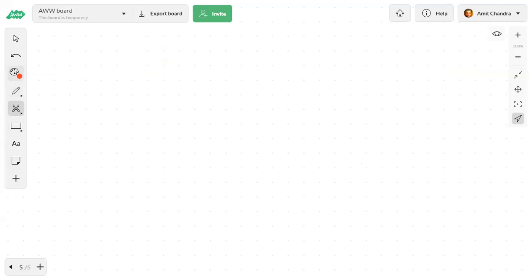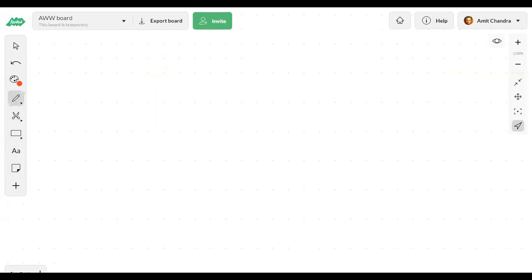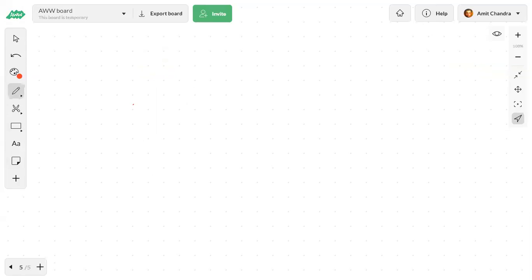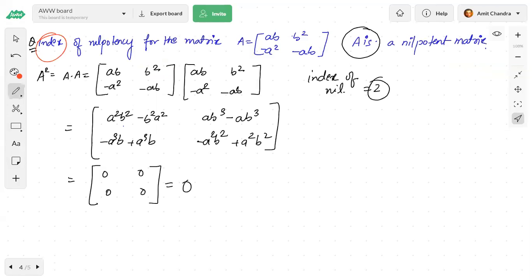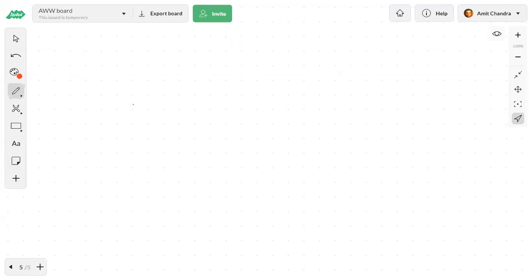Generally they will ask you a nilpotent matrix of order 2 or 3, so that it will be simple for us to calculate, and the matrix is also simple, so that it won't take much of our time, but it will be nilpotent. Like in the previous question, they have simply given the matrix, and the index is also 2, but here they have given it in terms of a variable, so it will be solved easily. Okay. Now the next matrix is the periodic matrix.